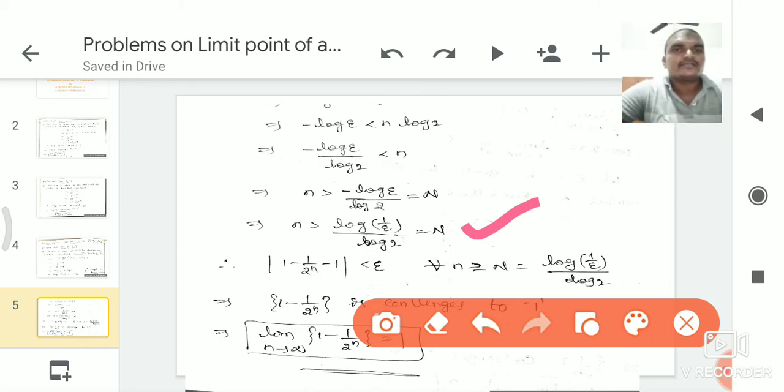So therefore mod 1 minus 1 by 2 power n minus 1 is less than epsilon for all n greater than or equal to capital N, where capital N is equal to log 1 by epsilon by log 2. Therefore 1 minus 1 by 2 power n converges to 1. That implies limit n tending to infinity 1 minus 1 by 2 power n is equal to 1.